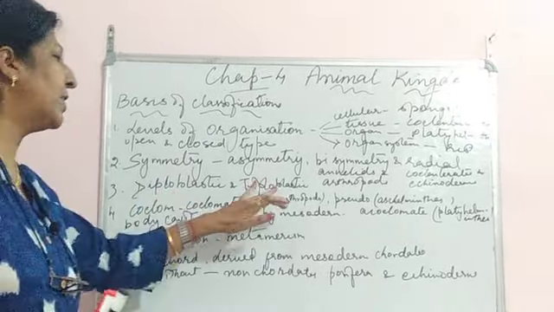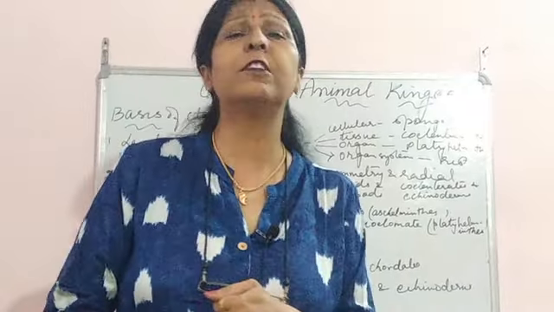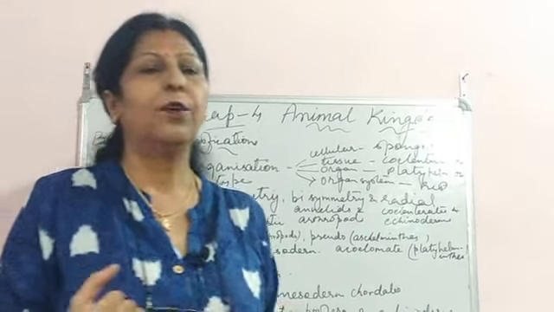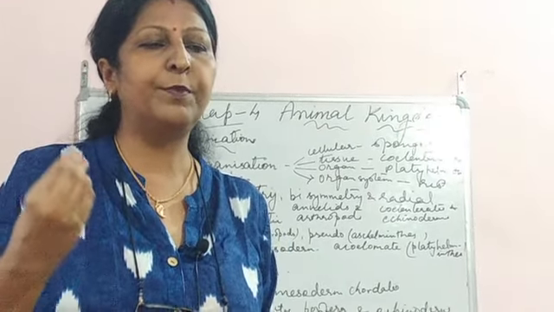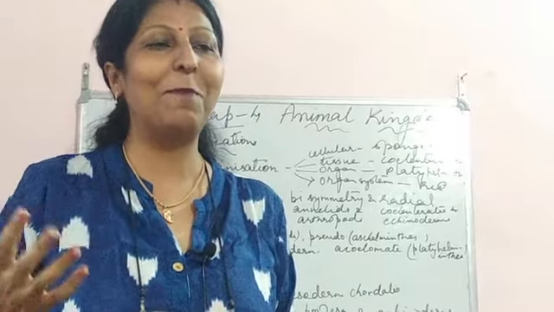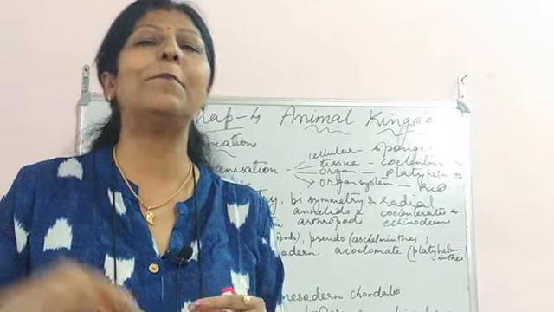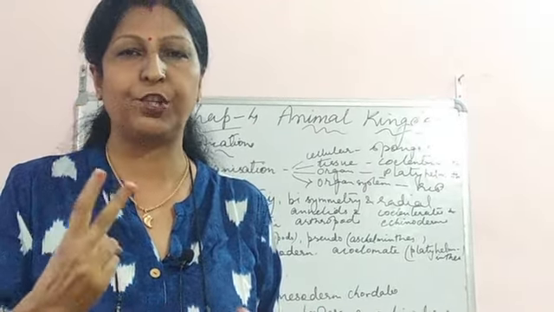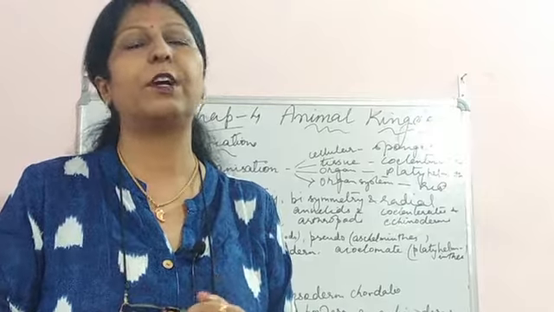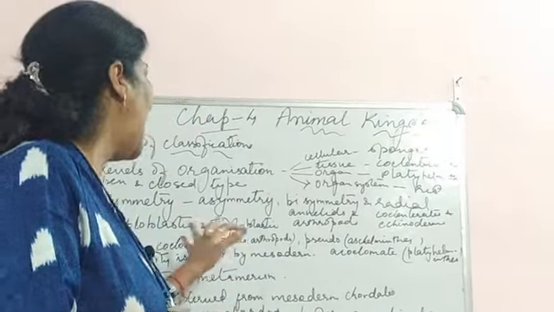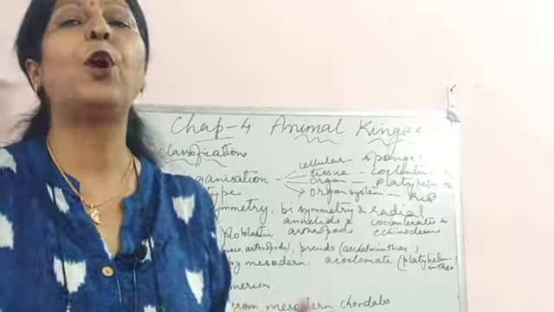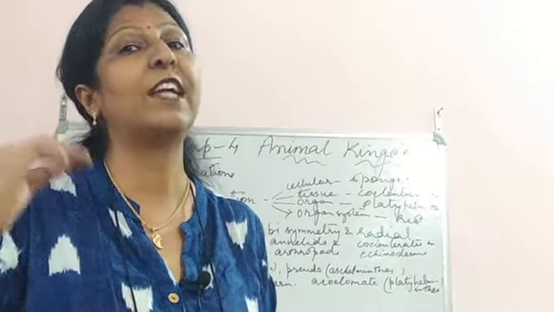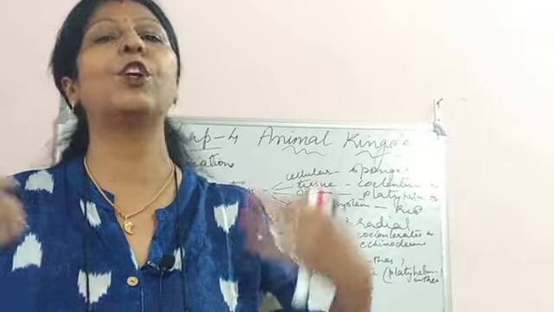Then comes the diploblastic and triploblastic. Now children, when actually the organization starts, when the fetus starts, I don't know whether you remember or not, but when the male gamete and the female gamete fuse, a zygote is formed. That is a single-celled structure. That cell again multiplies, and it forms germ layers. Like even when the human baby grows inside the mother, the baby does not start growing all of a sudden.